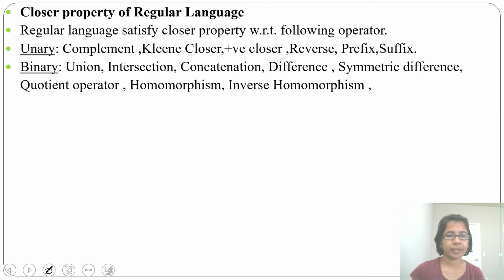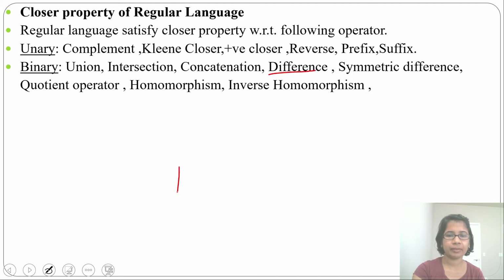Next, binary operators: union, intersection, concatenation. I already discussed during compound automata how to find union, how to find intersection and how to find concatenation. If two languages are regular, their union, their intersection and their concatenation are also regular.